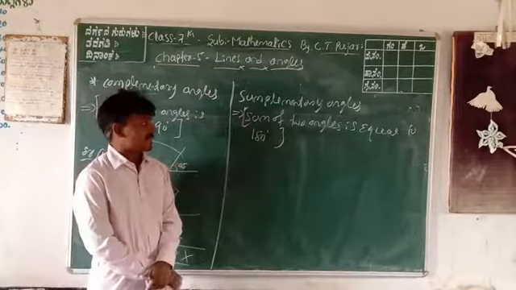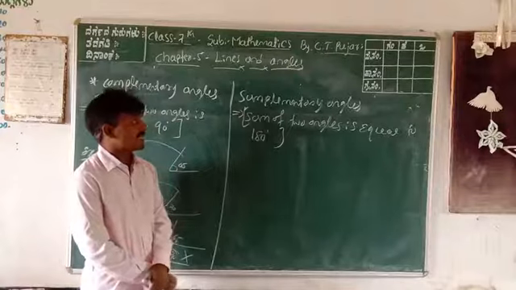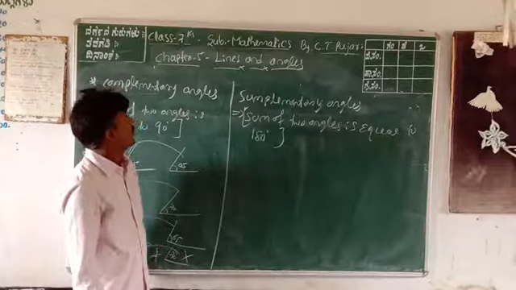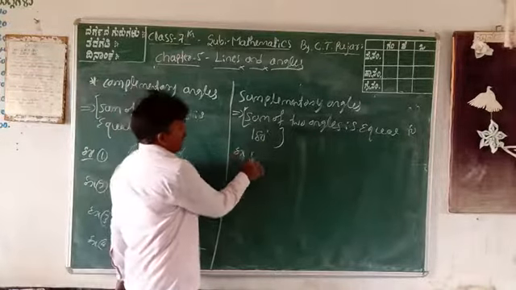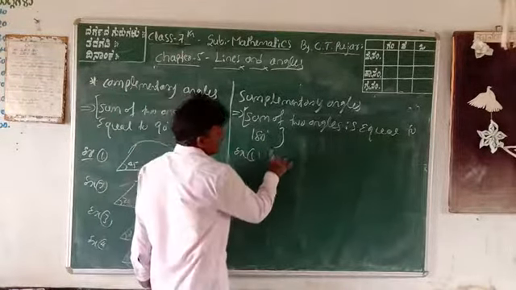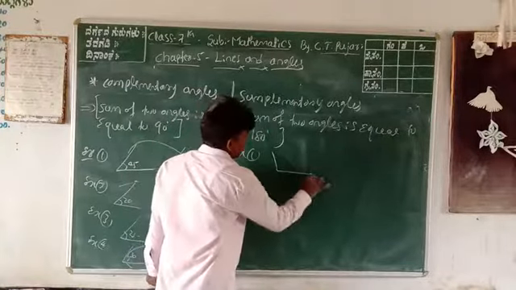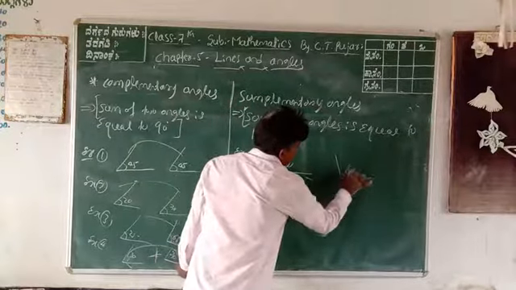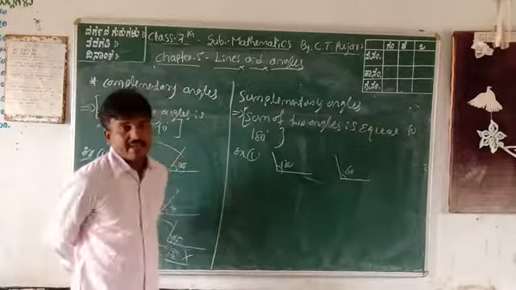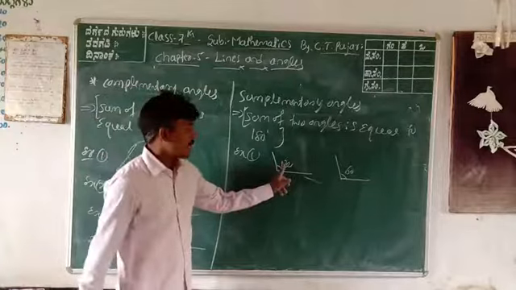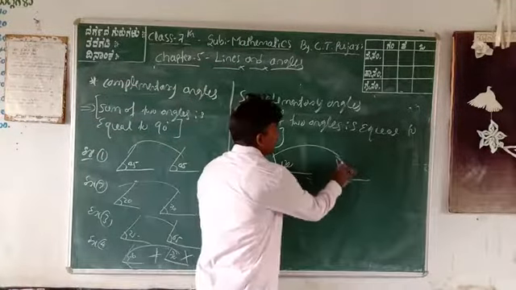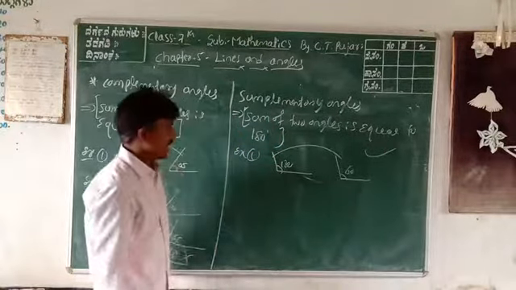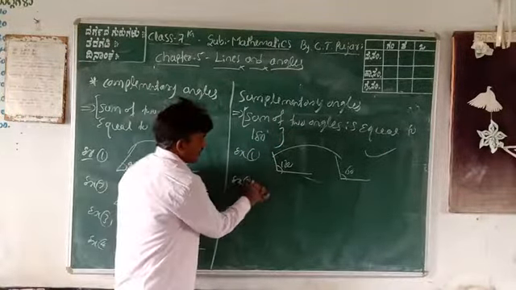Supplementary angles. Supplementary angles means the sum of two angles is exactly 180 degrees. Example number 1: one angle is 120 and the other angle is 60 degrees. Are these two supplementary angles? Yes, because 120 plus 60 is 180 degrees. Therefore, these two are supplementary angles.